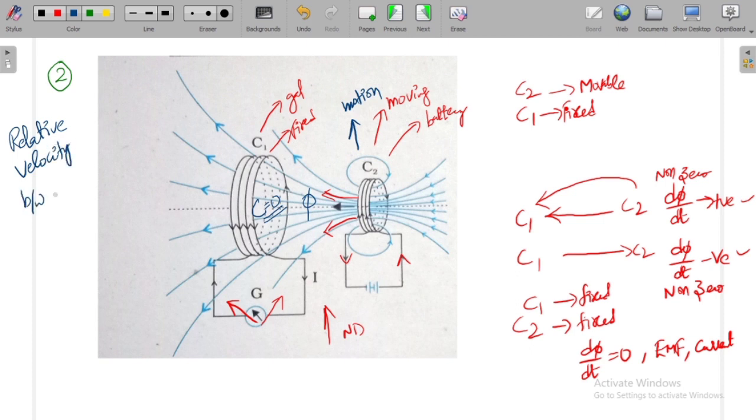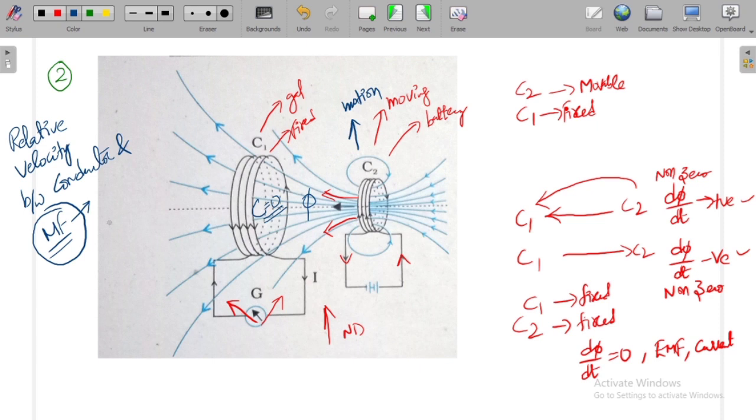between conductor and magnetic field, because the magnetic field is moving here towards the coil. So the magnetic field is changing with respect to time, its velocity is changing. So the relative velocity between conductor and magnetic field is not 0. If you have some relative velocity between the conductor and magnetic field, then also there will be a chance of induced EMF.